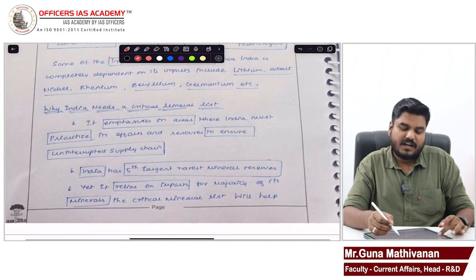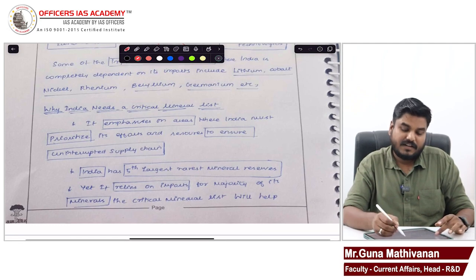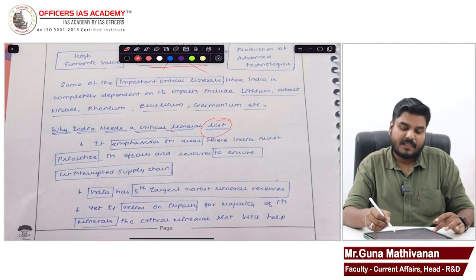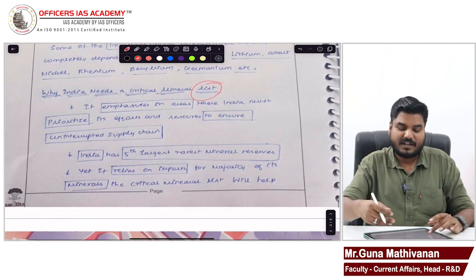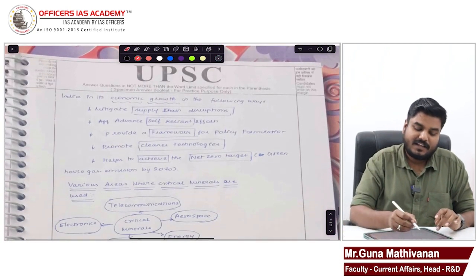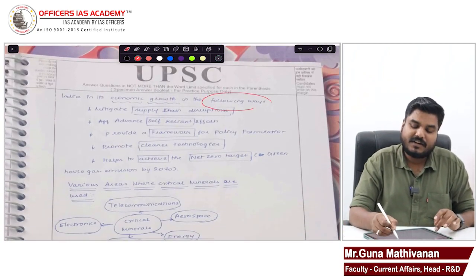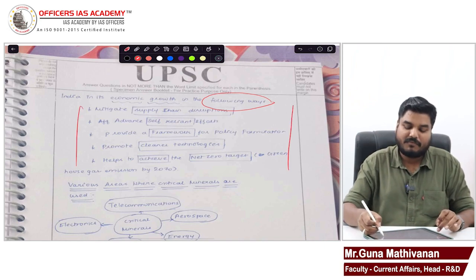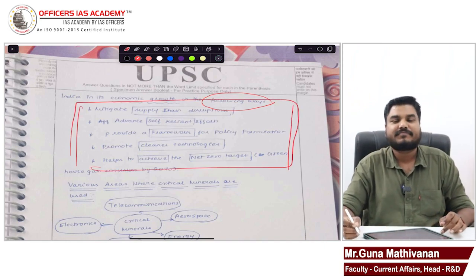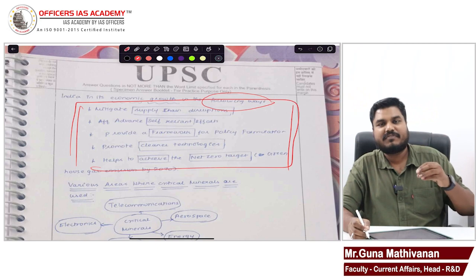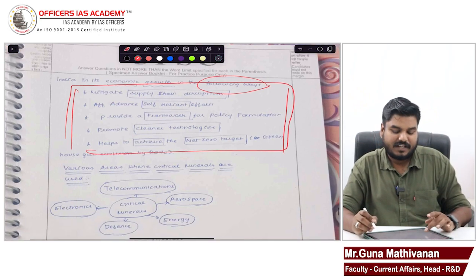Okay, why does India need critical minerals? You have mentioned a list, and why that list is required, that you have explained. Then finally, in economic growth, it is going to favor in the following ways. This is the only part which you have addressed. The significance in terms of its economic importance, that you have mentioned.